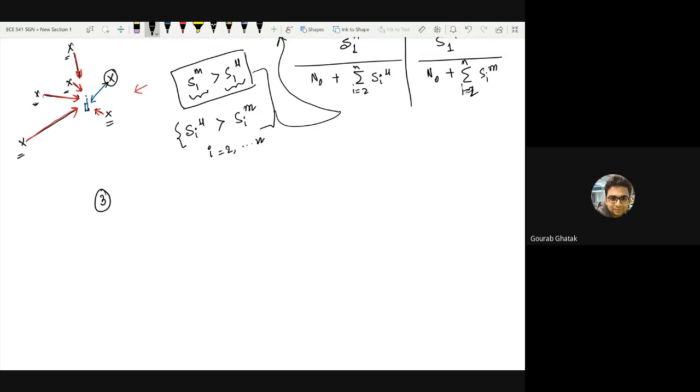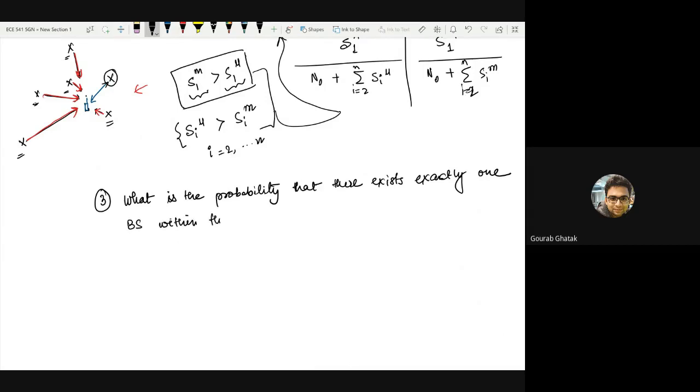Which means, can you guys tell me what is the probability that there exists exactly one base station within the critical distance? Can anyone tell me?